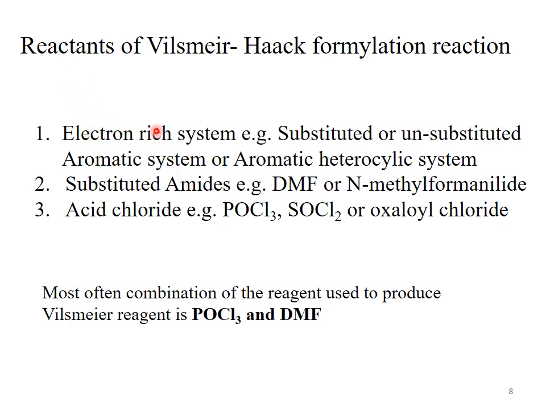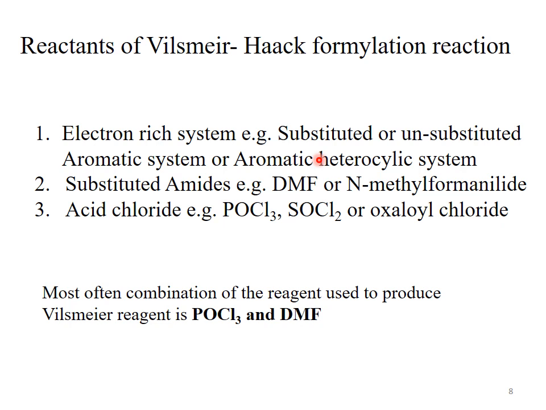The second reagent for the Vilsmeier-Haack formylation reaction is the substituted amides, that is dimethylformamide or N-methylformanilide. And the third species used in the reaction is the acid chloride, that is phosphorus oxychloride or thionyl chloride or oxalyl chloride.